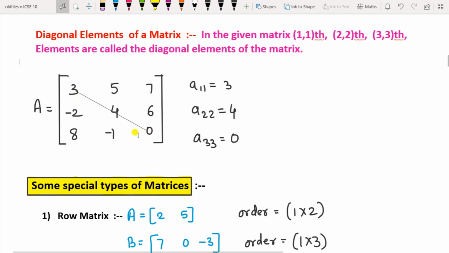This is the first element and this is the last element, so you start from the first and go to the last. For the diagonal the two numbers will always be the same: A11, A22 and A33. Those are the diagonal elements of the matrix.